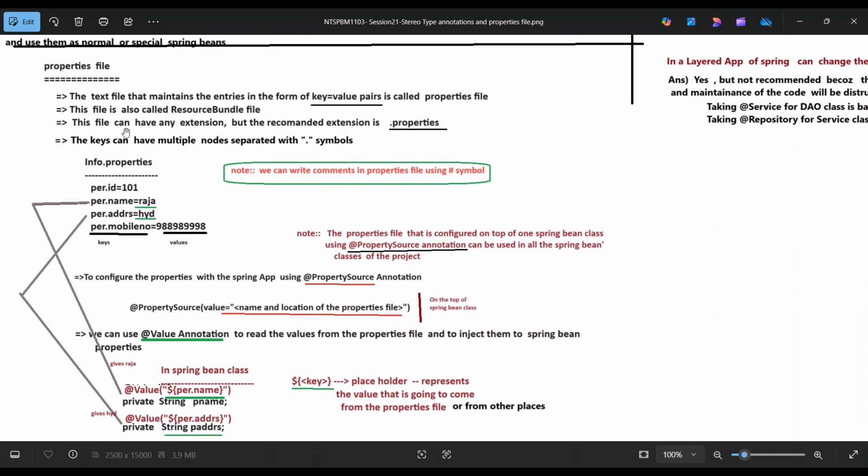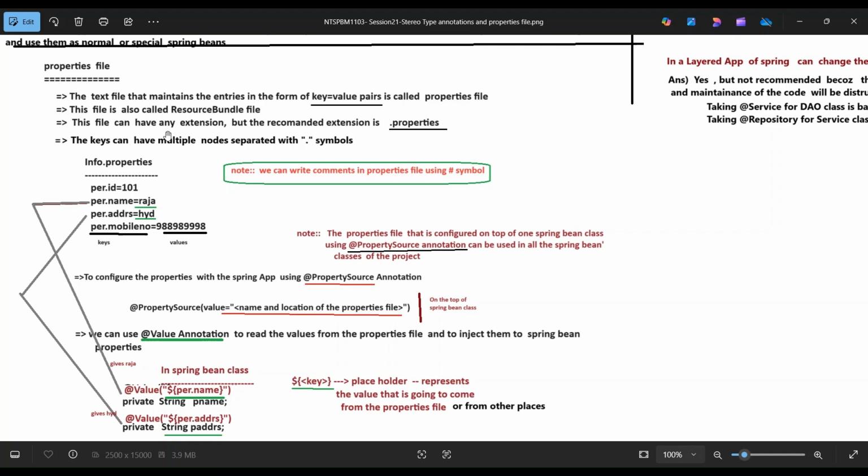Coming to properties file. A properties file is a text file that maintains entries in the form of key equals to value pairs. This file is also called a resource bundle file.